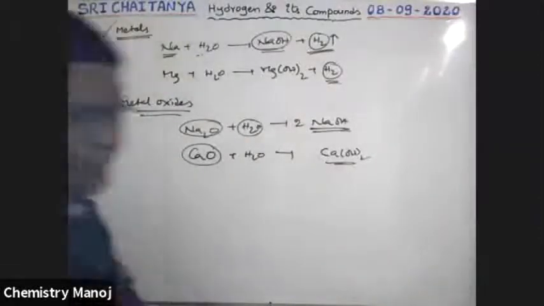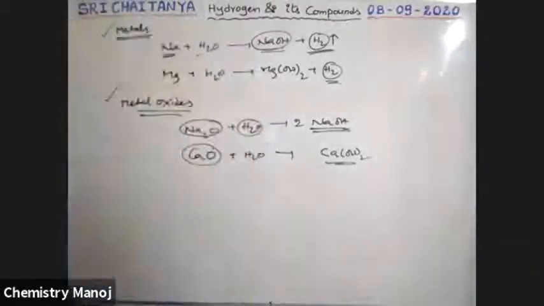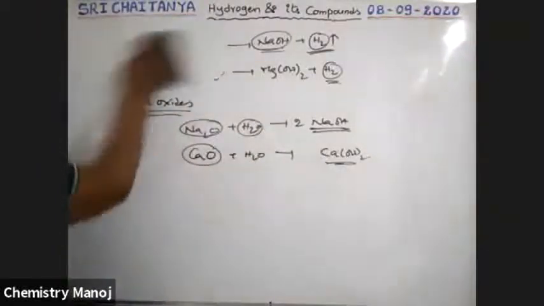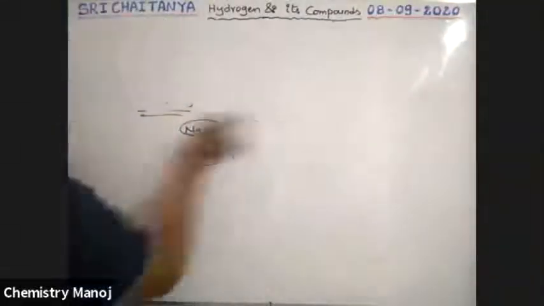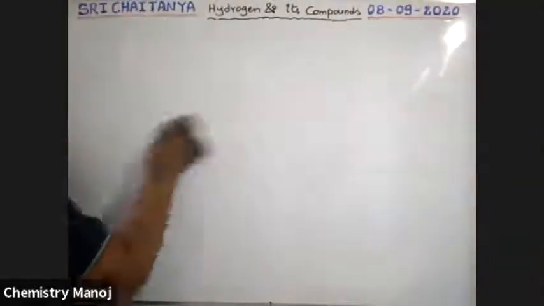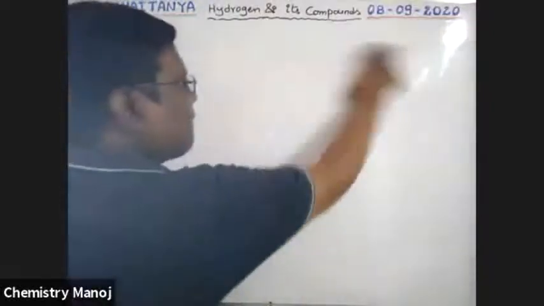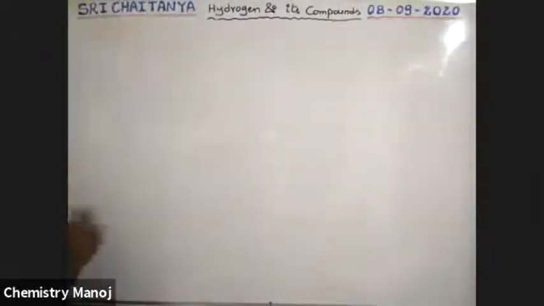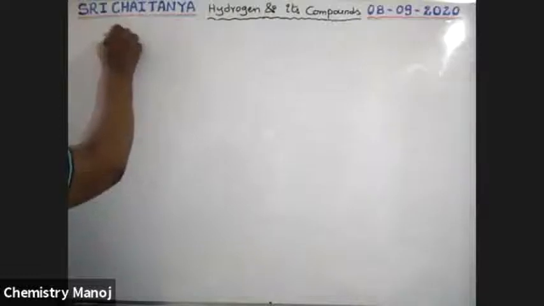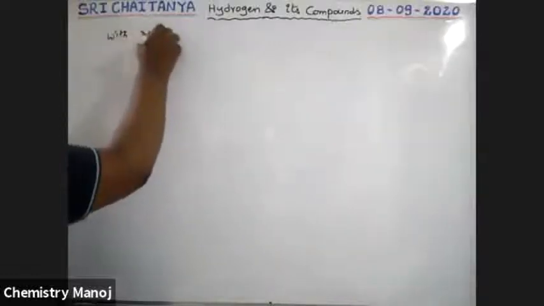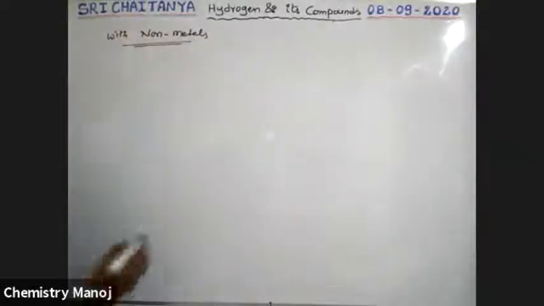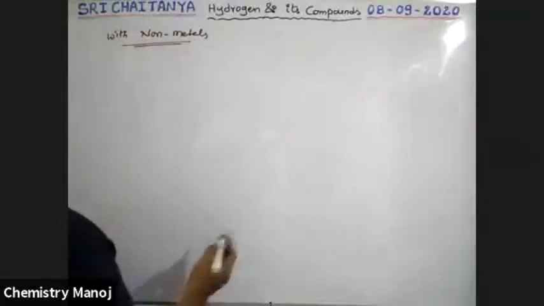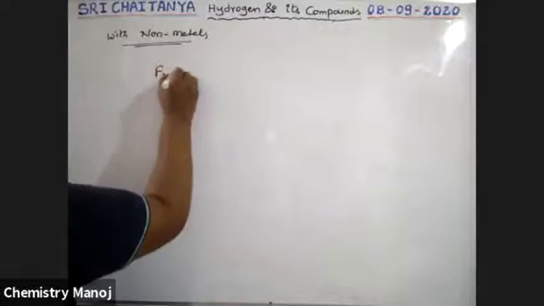Now, reaction with non-metals and non-metal oxides. This is with the non-metals, boys. Very, very important. Let us take halogens as our non-metals. Fluorine, a very, very important reaction.